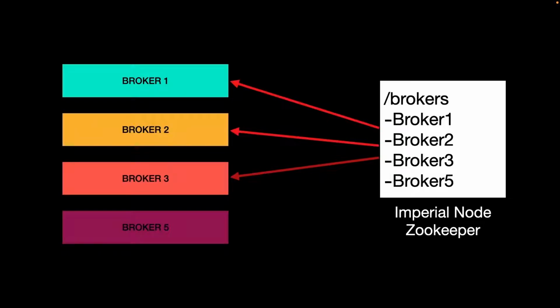So earlier, if the workload was handled by broker 1, 2, 3, now this workload can also be shared with broker 5. That is the information we have to track now.